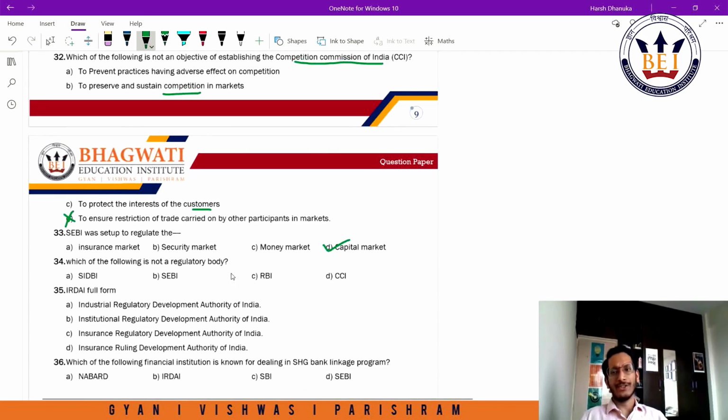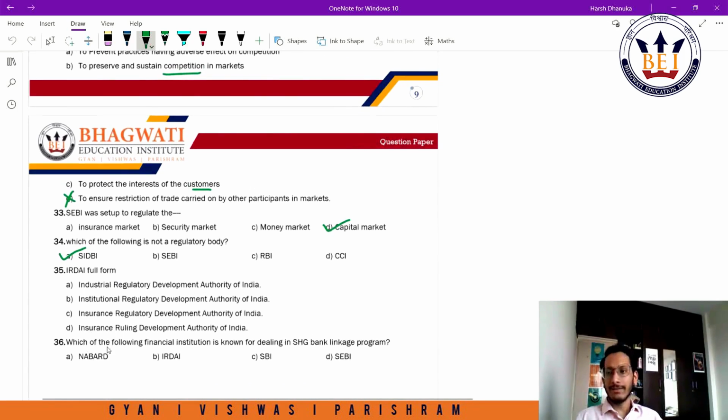Which of the following is not a regulatory body? SIDBI, SEBI, RBI, CCI. SEBI regulates the capital market, RBI regulates the banks, CCI regulates competition in the country, right? So SIDBI is not a regulatory body. This is a funding institution, Small Industries Development Bank of India. This is a wholly owned subsidiary of IDBI, right? They promote small scale industry by funding them. So this is not a regulatory body. IRDAI full form. The full form of IRDAI, which I just mentioned above, is the Insurance Regulatory Development Authority of India. So the answer here would be C.